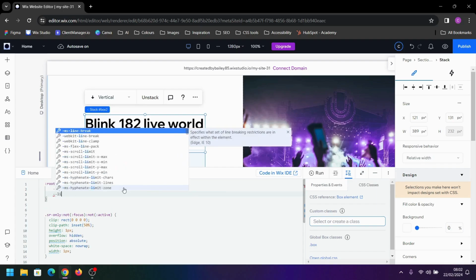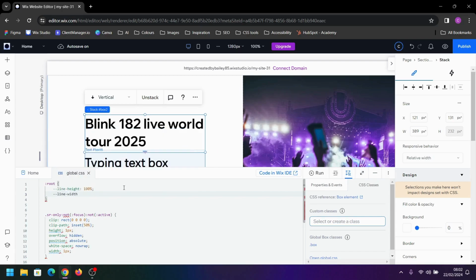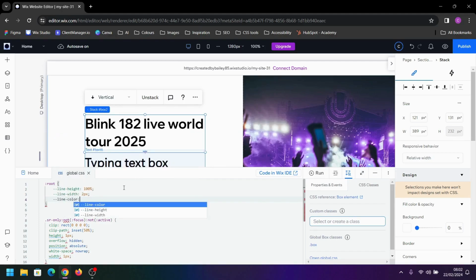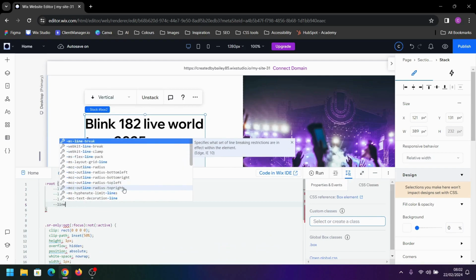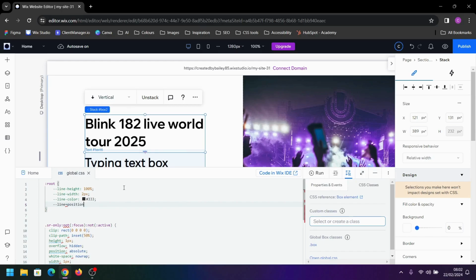Next one we're going to set is the line width, and I'm going to set that to 2 pixels for now. And then we're also going to set a line color. I'm going to set that to 333, which is a dark grey. The next one's going to be the line position. Nope. Want that to be a dash, not an equals. And I'm going to set that to 6 pixels for the minute. You may have to adjust this depending on the font that you're using.